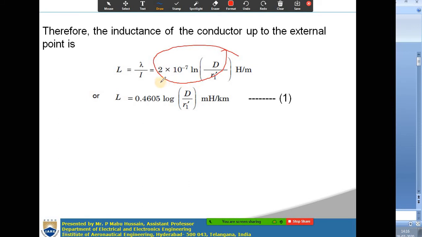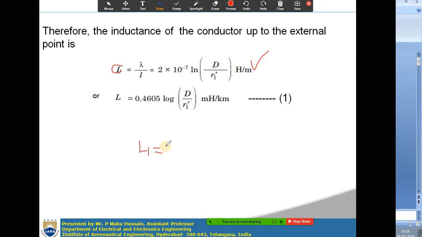This expression is the inductance of one single isolated conductor, which is 2 into 10 to the power of minus 7 ln D by R dash. When you consider only one single conductor, the radius is R, and R dash here is 0.7788 times the R value. So you have to remember this expression always.